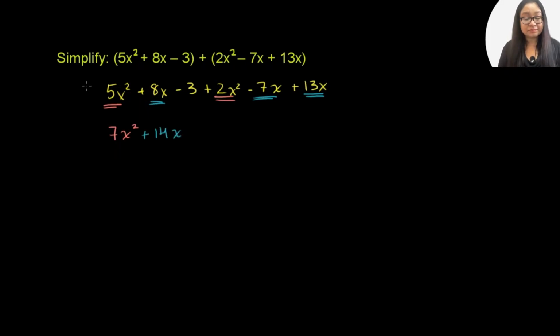And then finally, you have a negative 3, or minus 3, depending on how you want to view it. That's the only constant term. You can imagine it's times x to the 0, but it's a constant term, it's not being multiplied by x. And that's the only one there. So minus 3. We've simplified it as far as we can go. We are done.